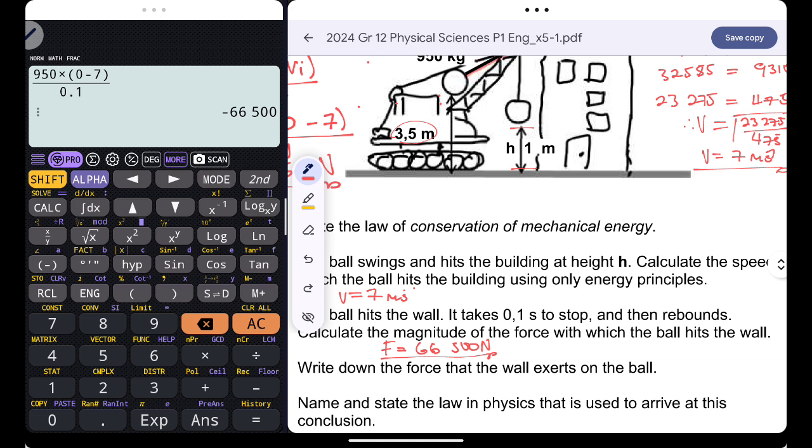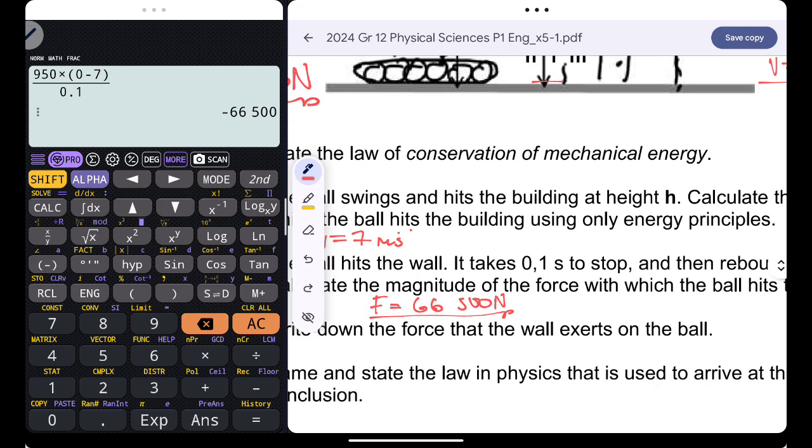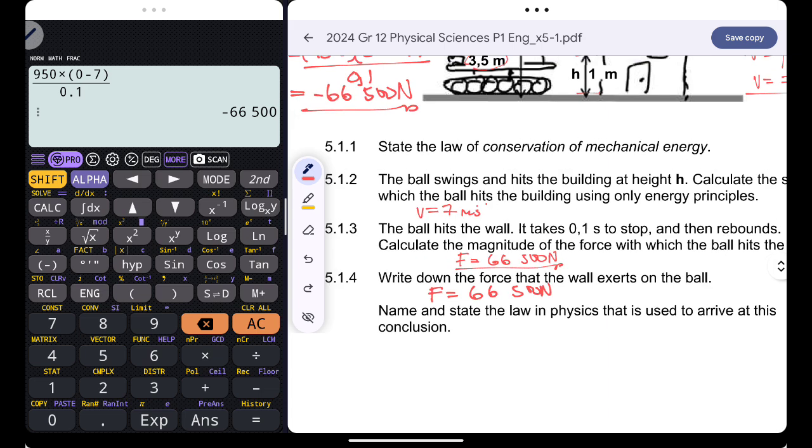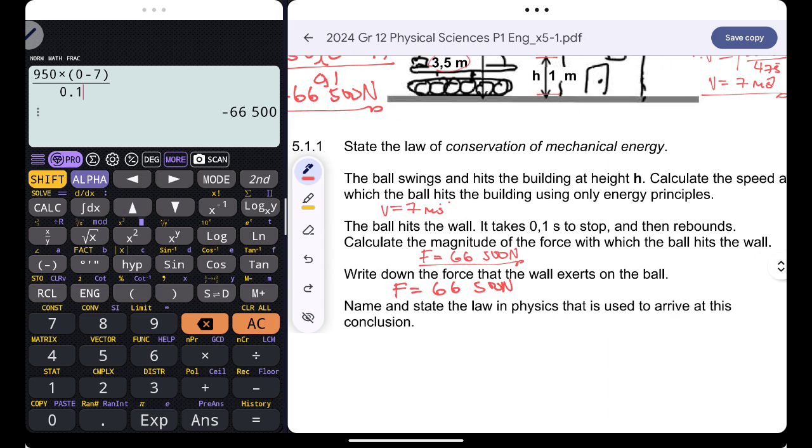When the wrecking ball exerts a force on a wall, the wall will also exert an equal but opposite force on the wrecking ball, but in the opposite direction. Are you together? So the magnitude of the force that the wall will exert on the ball is also equal to 66,500 newtons. And then they want us to state the law of physics used to arrive at this conclusion. It simply states that if body A exerts a force on body B, body B will exert an equal but opposite force on body A. We use Newton's third law, guys, and it states like that.